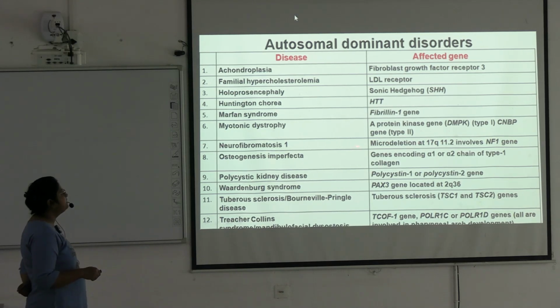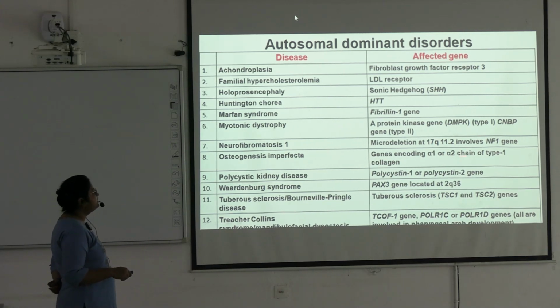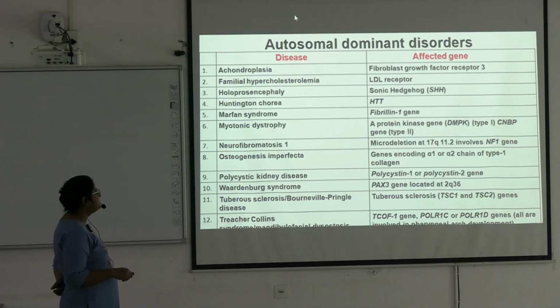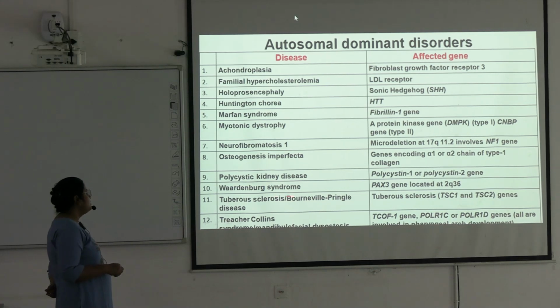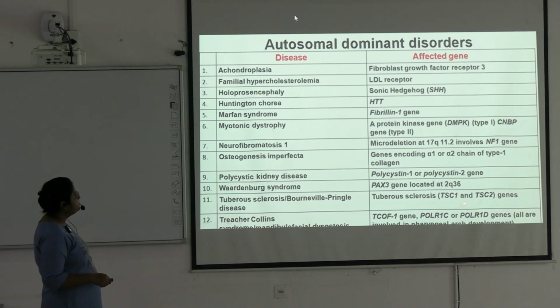Neurofibromatosis 1, there will be microdeletion at 17q11.2 involving the NF1 gene. Osteogenesis imperfecta, genes encoding the A1 and A2 chains of type 1 collagen. Then polycystic kidney disease, polycystin 1 or polycystin 2 gene. Waardenburg syndrome, PAX3 gene located at 2q36. Tuberous sclerosis or Bourneville-Pringle disease, genes affected are the TSC1, TSC2 genes, tuberous sclerosis 1 and 2.